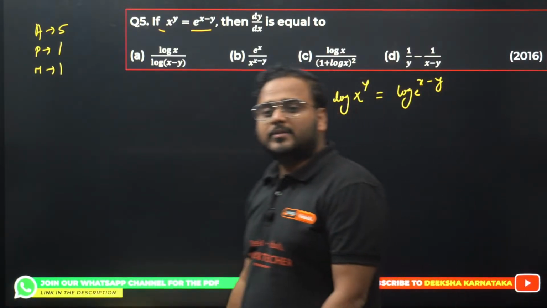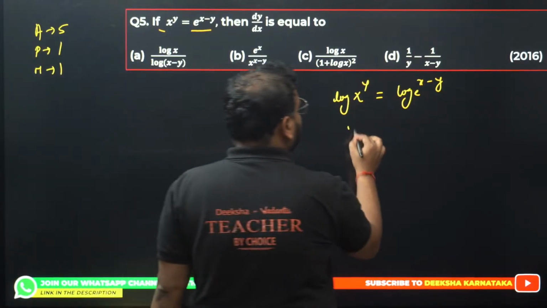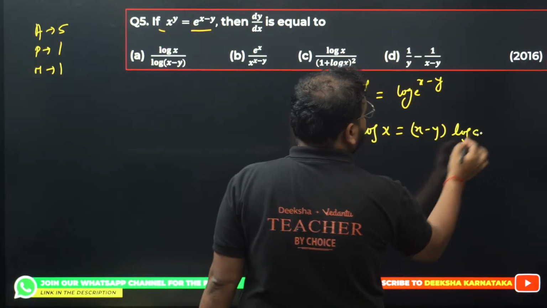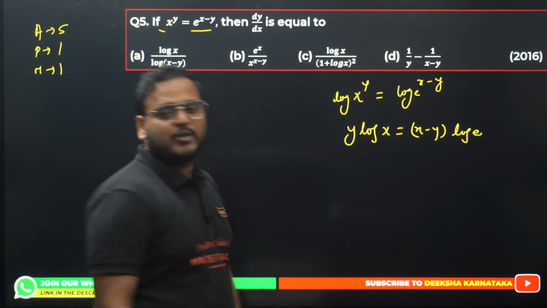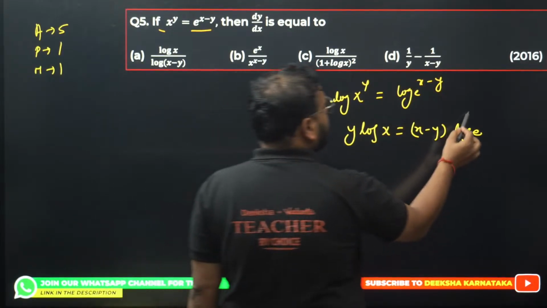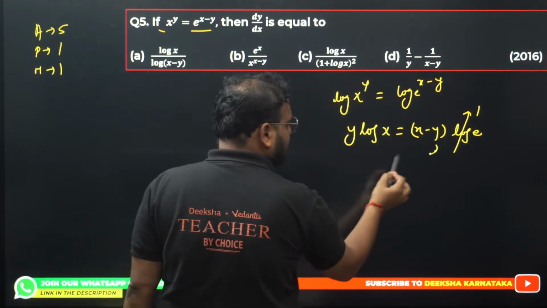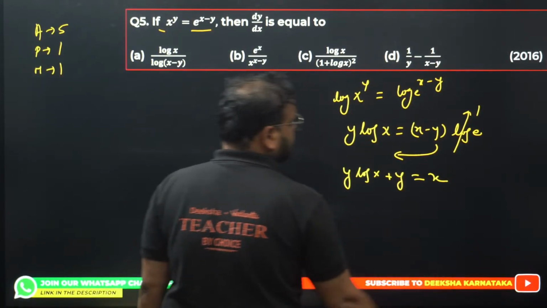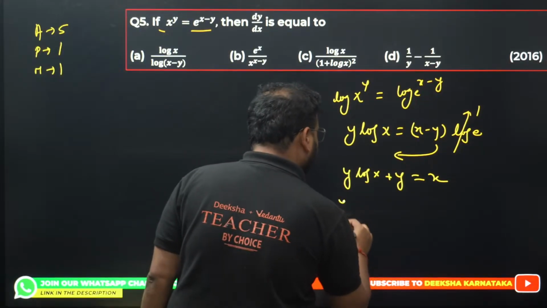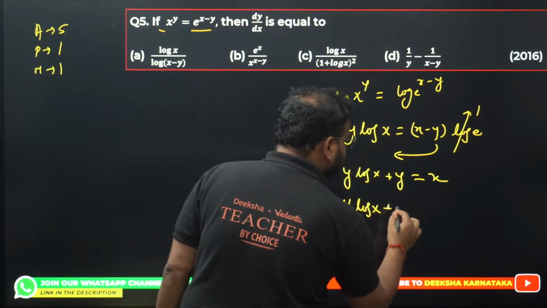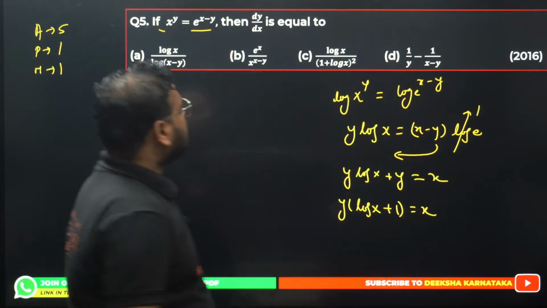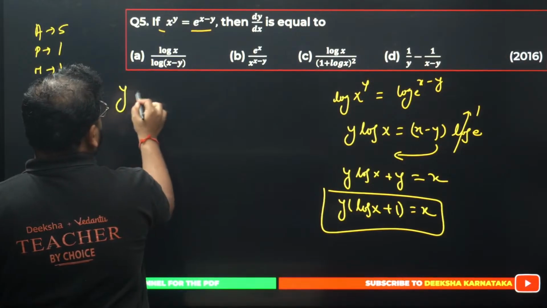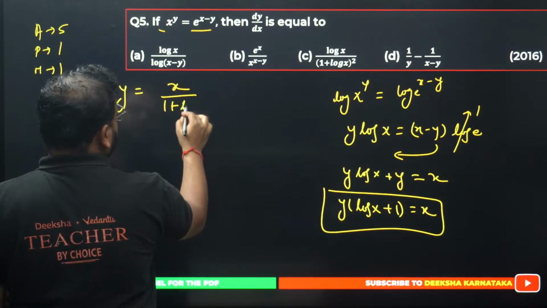Now you can use the property of log. This becomes y log x and (x minus y) log e. Now all of you know log e is 1, right? Because log means with the base e. So log e will be 1. Now you can bring this y to this side. It becomes y log x plus y equals x. Now you take y common. You get y (log x plus 1) equals x. Okay, that's my function so far. I can get y as the subject right now: x upon 1 plus log x.